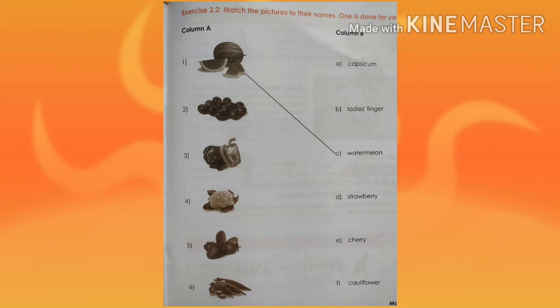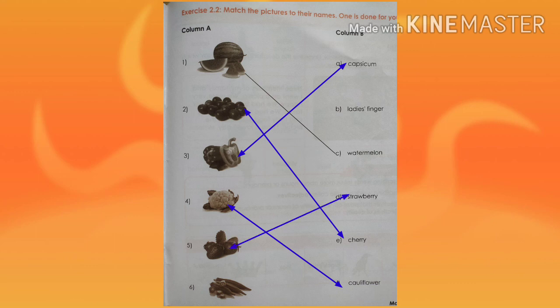Students, here first picture is already matched there. So we have to match second picture with the E, cherry. Then third picture with the option A, capsicum. Then fourth picture with the option F, cauliflower. Then the fifth picture we have to match with the option D, strawberry. And sixth picture we have to match with the option B, lady's finger.